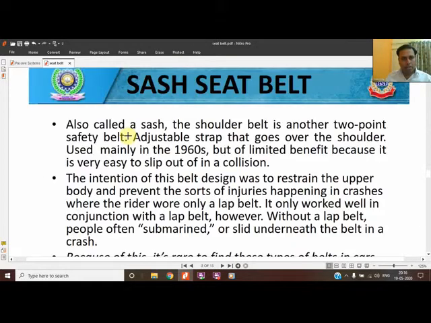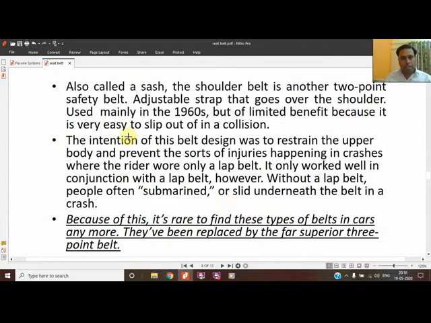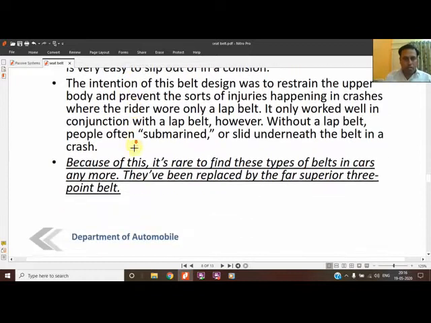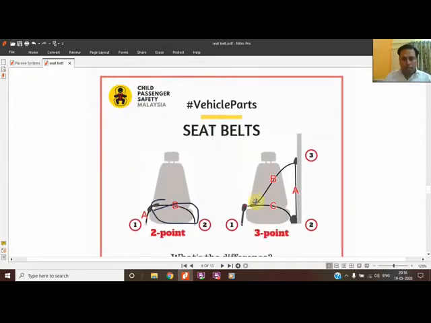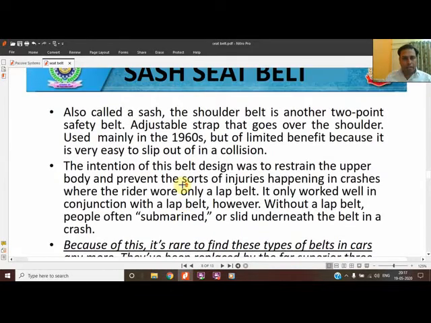The second one is the sash, also called the shoulder belt, another 2-point safety belt. So the shoulder belt used to work like this. This is a sash, being shown over here. This is also 2-point, and this is also not used these days. The adjustable strap goes over the shoulder, used mainly in the 1960s, but of limited benefit because it is very easy to slip out of, because the body used to come out of this belt.